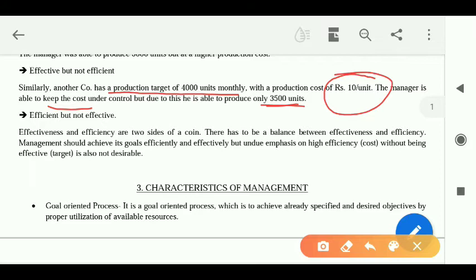As a result, he could produce only 3,500 units. So what can we say of the manager here? Efficient. Why efficient? Because he was able to look after the cost and manufacture within the cost. But was he able to fulfill his target? No. The target was 4,000 units, but he could only produce 3,500. So he is not effective.